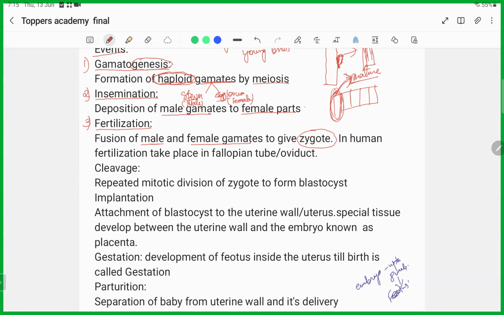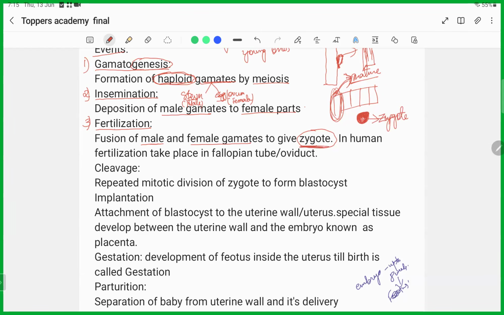And after the sperm is fused with the egg, one structure will be formed after their fusion, that is known as zygote. Okay, zygote. Please note this term also.